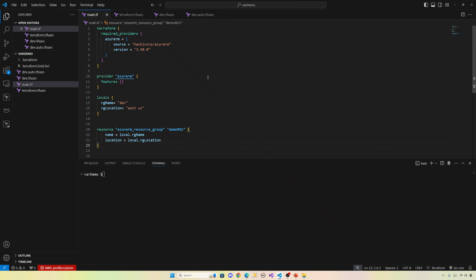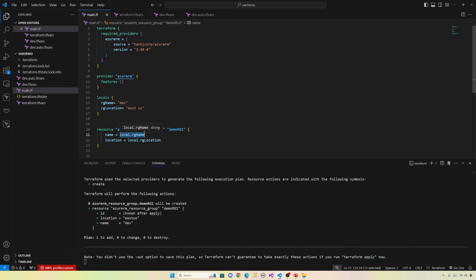So control S. Now if we do terraform plan, it should pick up these values from local. So the name should be dev and location should be east-us, because we are referencing locals from here. See, name is dev and location is east-us.